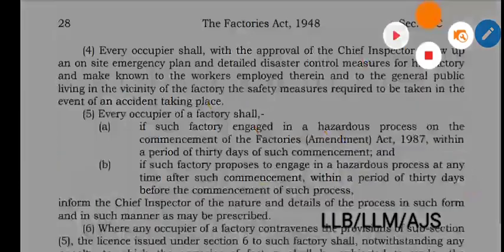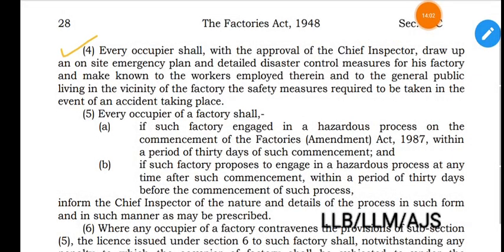Section 41B subsection 4 provides that every occupier shall, with the approval of the chief inspector, draw up an on-site emergency plan. Not only the detailed policy for the safety and protective measures of the workers as provided under subsection 2, but also an emergency plan and detailed disaster control measures for the factory. This is in case of emergency.